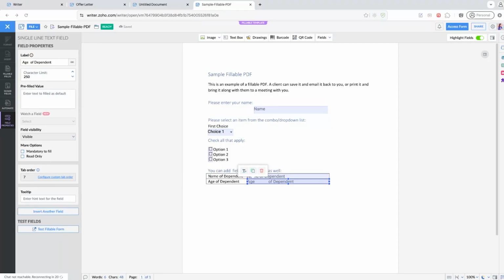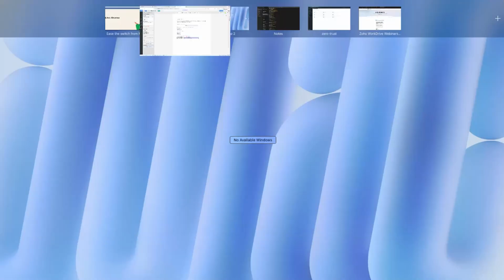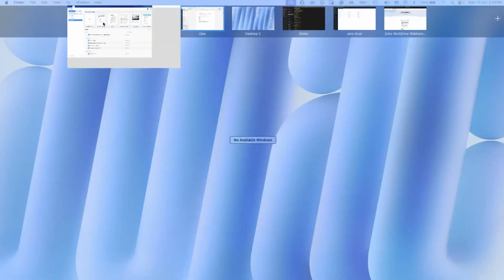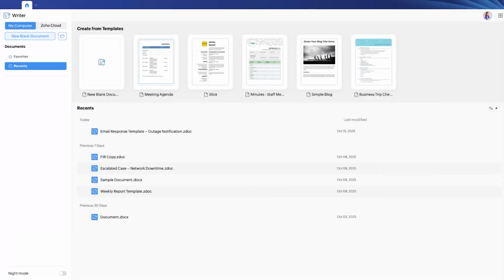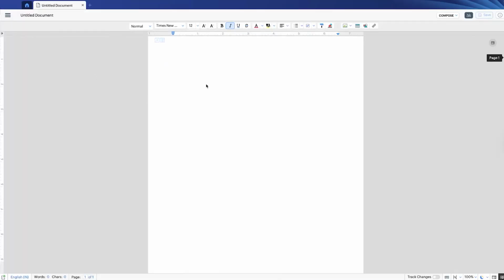So I would also like to cover our Writer desktop application. Let me show you. This is how the desktop application looks. It has an offline option which covers your My Computer, along with a Zoho Cloud option which connects to your network. To give you an idea, anything that you create within My Computer, along with a new blank document, will be stored offline. So that is on your desktop.